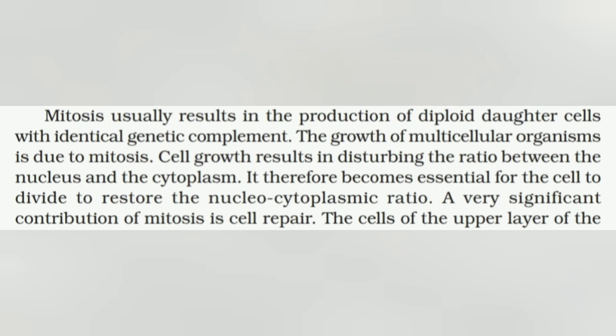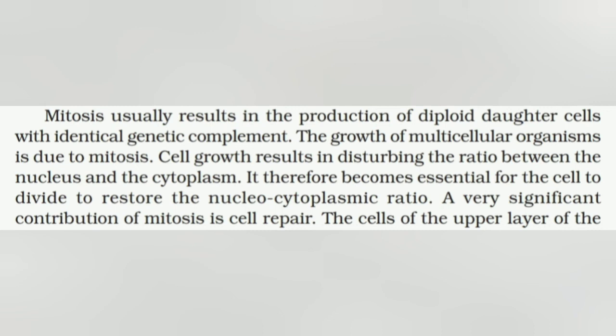Mitosis usually results in the production of diploid daughter cells with identical genetic complement. The growth of a multicellular organism is due to mitosis. Cell growth results in disturbing the ratio between the nucleus and the cytoplasm. It therefore becomes essential for a cell to divide to restore that nucleocytoplasmic ratio.